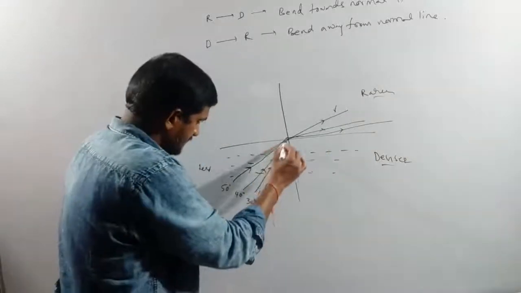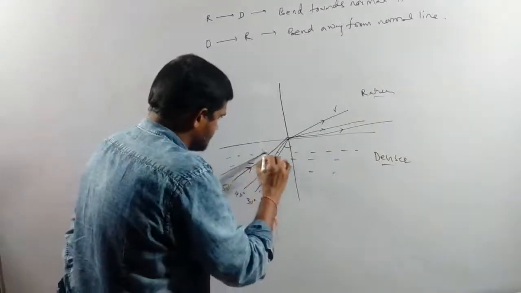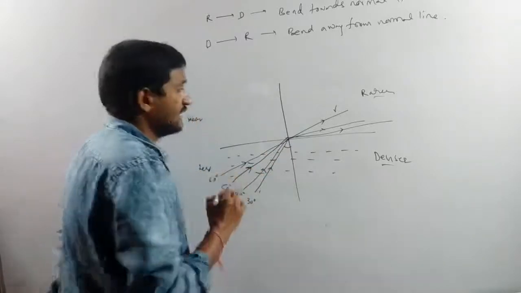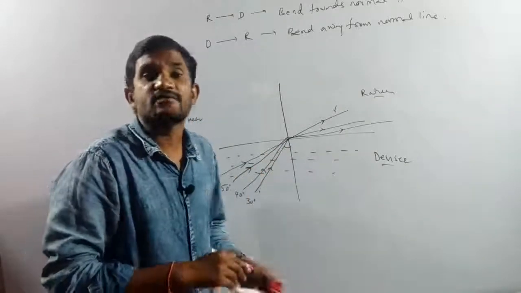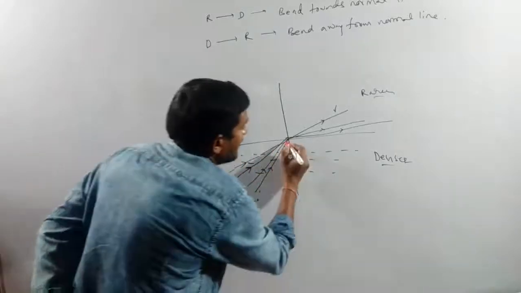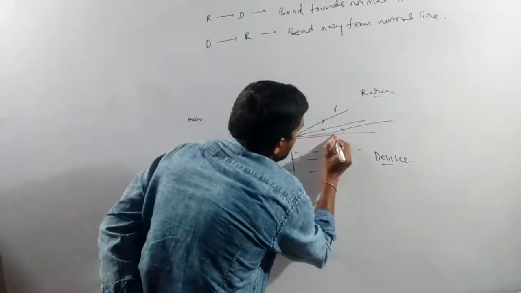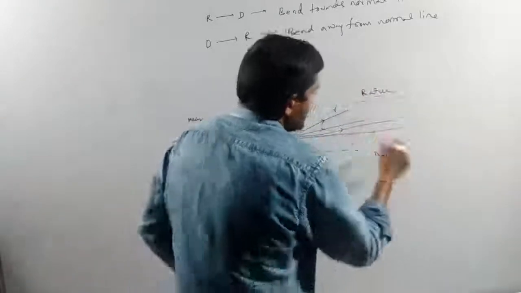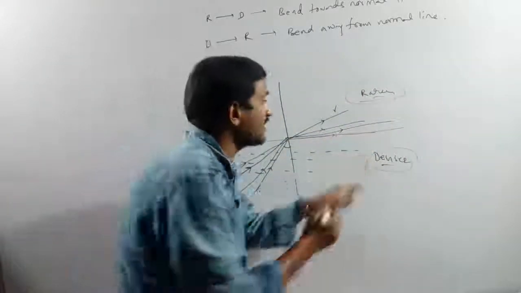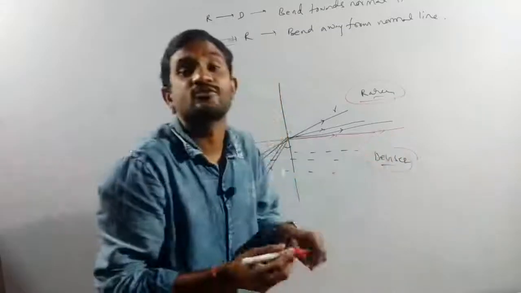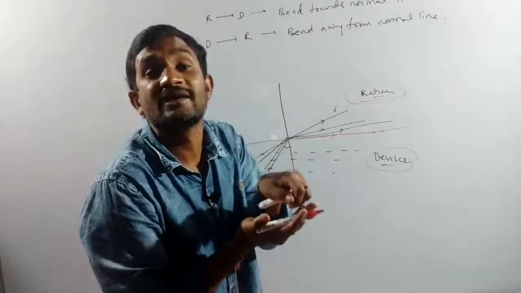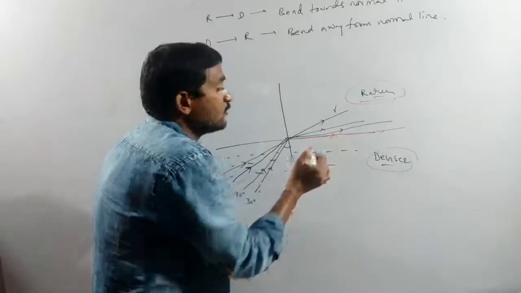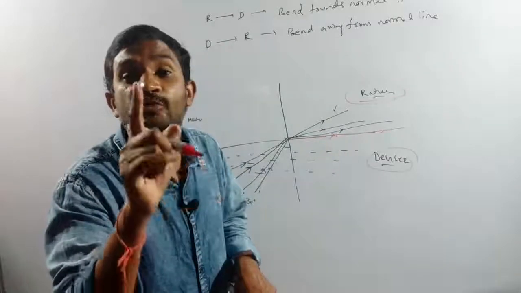Now I am making one more angle, a 60 degrees angle I made. Which angle I made? 60 degrees angle I made. When it is made the 60 degrees angle, at the time the refracted ray is moving in between the two mediums. Just you have to see this red color line, it is moving in between the two mediums.